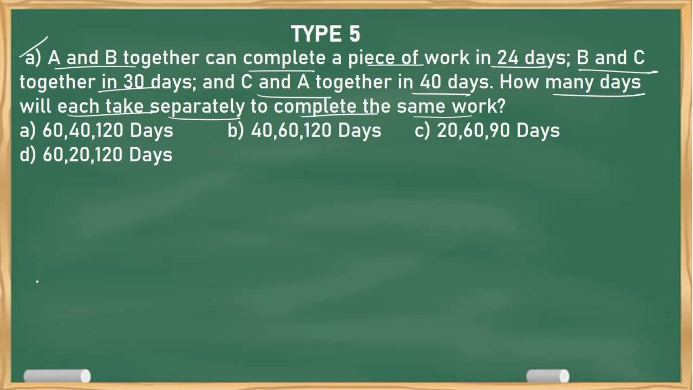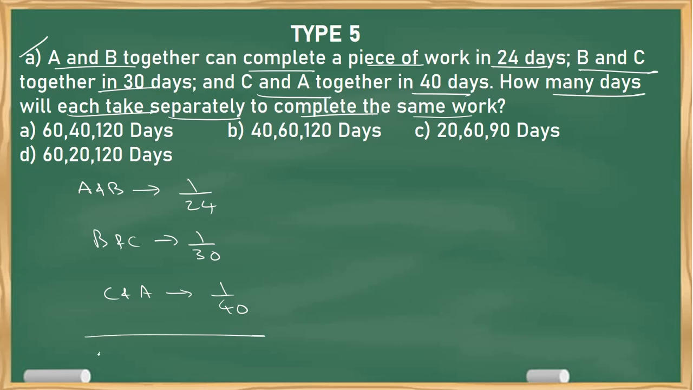Now instead of combined work, they're asking individual work. So this is also done, but it's a little extension of the same. That's it. So first write it down. A and B's 1 day work is 1 by 24. B and C's 1 day work is 1 by 30. C and A's 1 day work is 1 by 40.